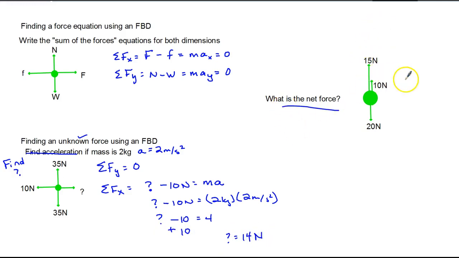What's the net force? In this case, our net upward force is 25 newtons, because 10 and 15. And then we have a downward force of 20. So the net force is 5 newtons upward.